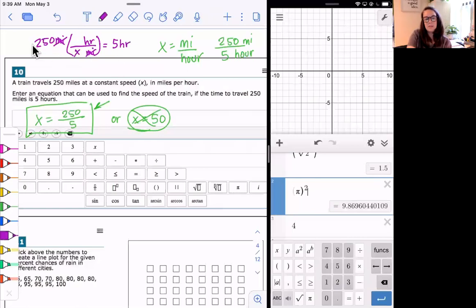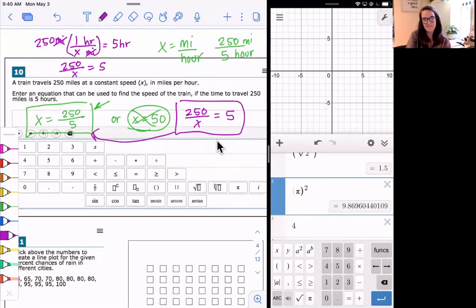If you think about it this way, you could write 250, this is a 1. So we're going to put these together. 250 times 1 would be 250 over X equals 5. So alternatively, you could write 250 over X equals 5 here. This is just another way to solve it if you're thinking about it in a different way. So there could be multiple correct answers in this box here. I'd say this one is just as good as that one there.